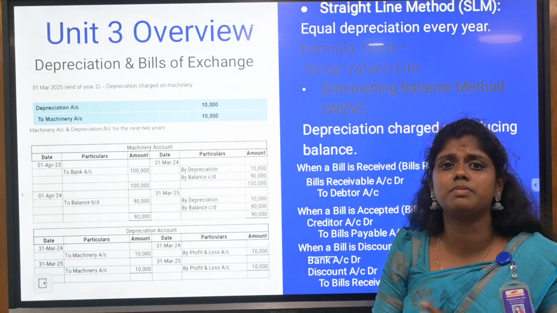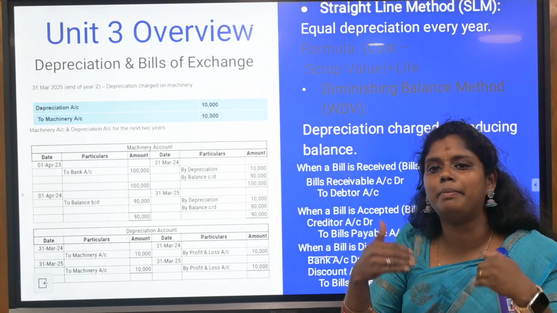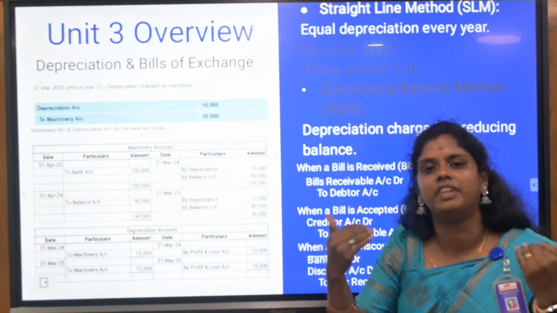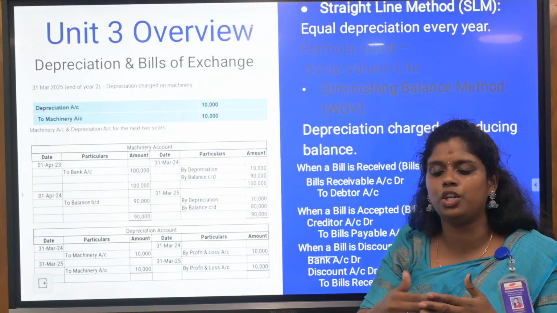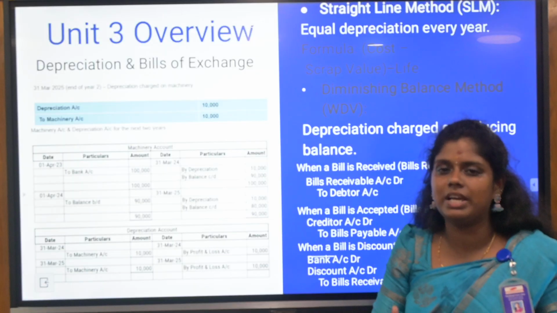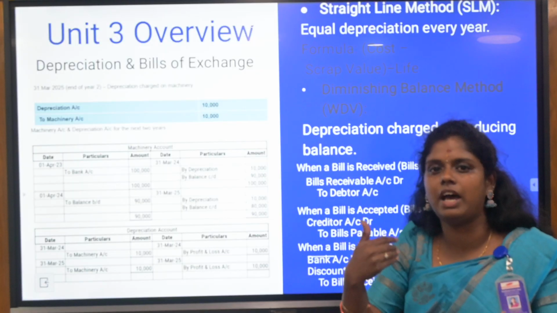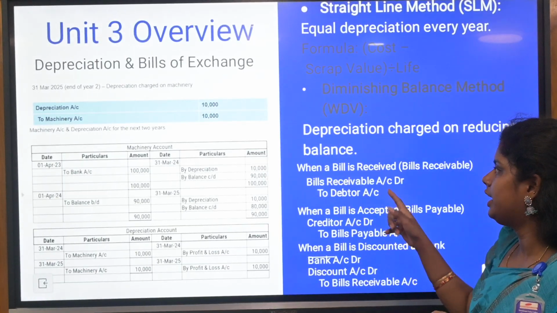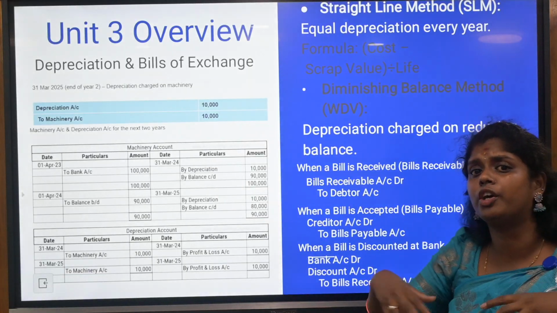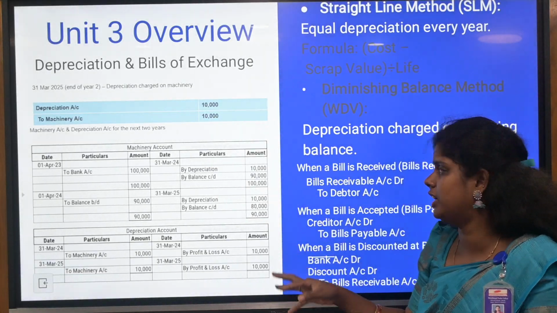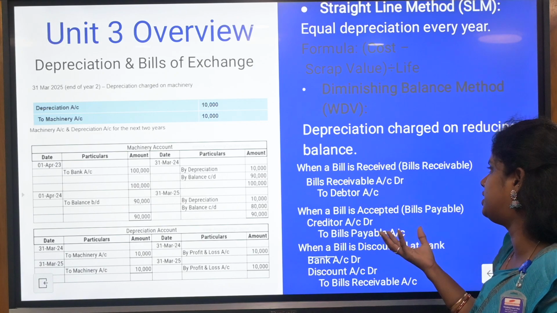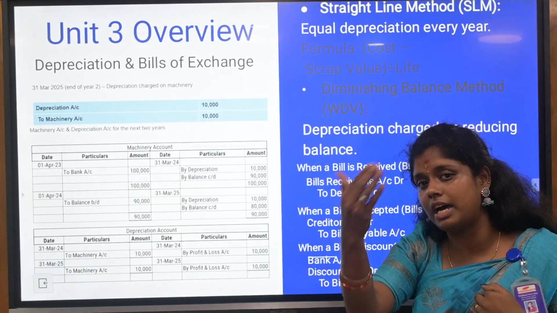The diminishing balance method is where the value keeps reducing according to the purchase of every year, and the value reduces yearly. That is the diminishing balance method, the diminishing value. Here in bills of exchange, you need to know how to give the journal entries. When a bill is received, the bill is going to be received by the other parties.